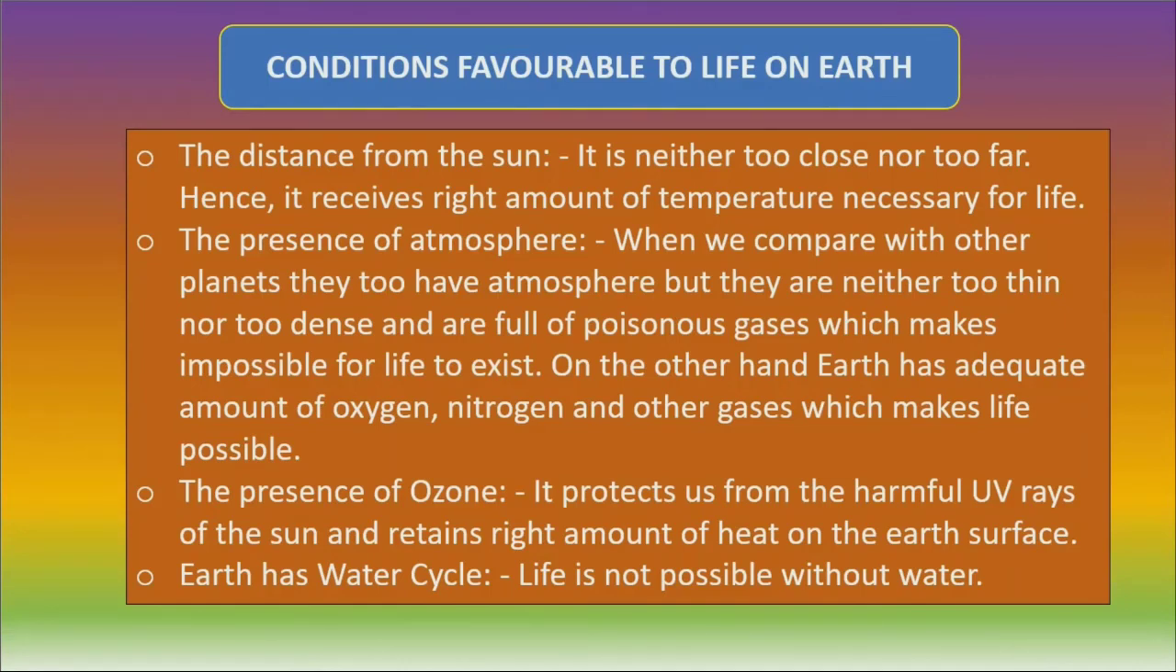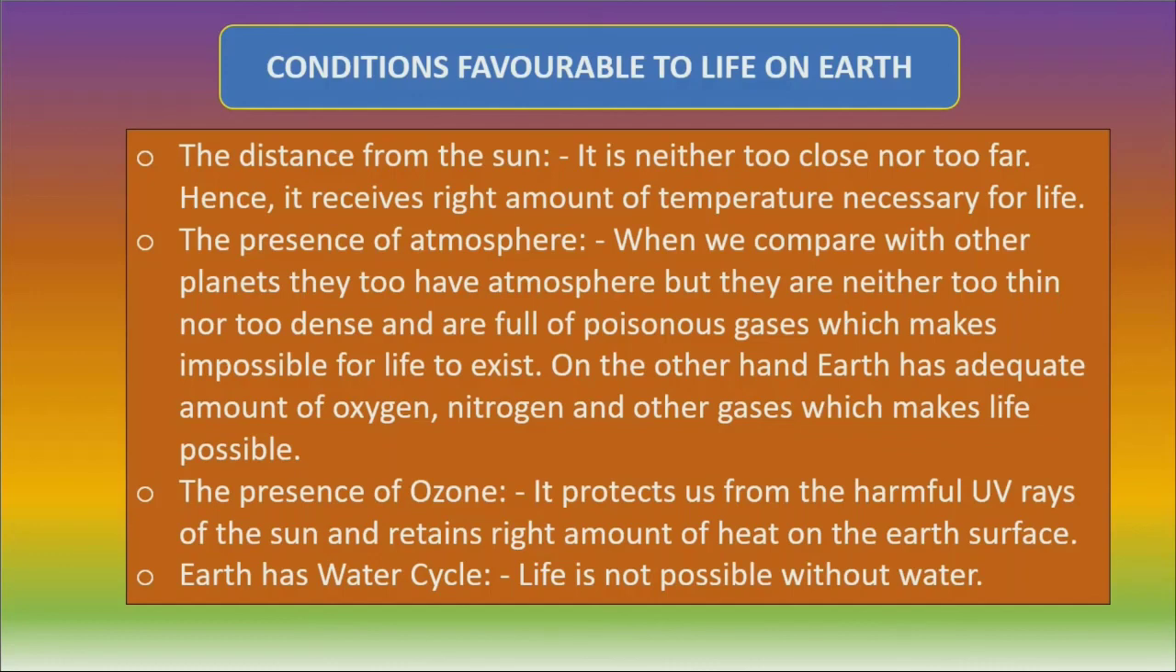The next point is the presence of ozone. It protects us from the harmful UV rays of the sun and retains the right amount of heat on the Earth's surface. So, the presence of ozone plays a vital role in protecting us from the harmful UV rays of the sun.